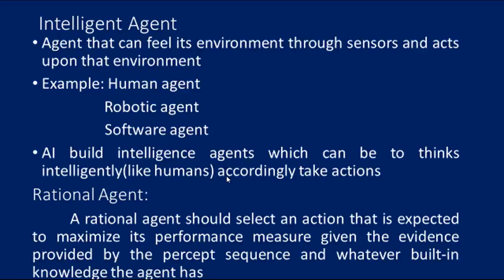What is an agent function then? It is used to map the percept to an action. So what are the percepts that map to a particular action? What is meant by agent program here? An agent program is an implementation of the agent function. An agent program executes on physical architecture to produce the function. It can be easily represented by PEAS representation, which stands for Performance, Environment, Actuator and Sensor. PEAS is a type of model on which an AI agent works.